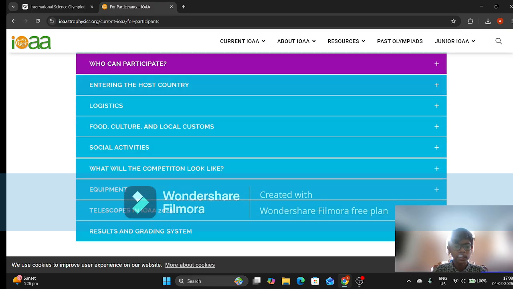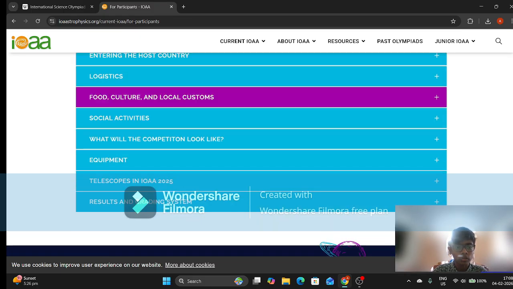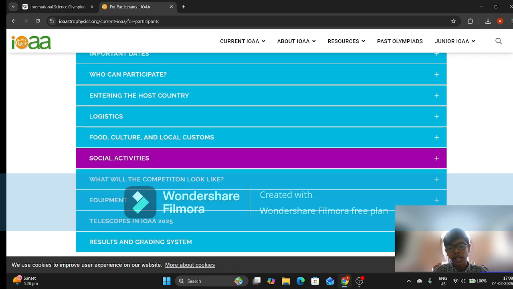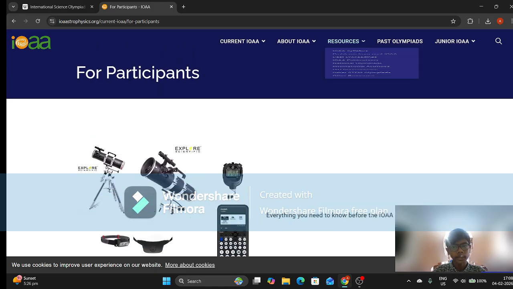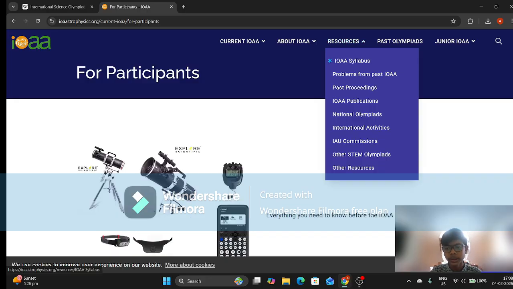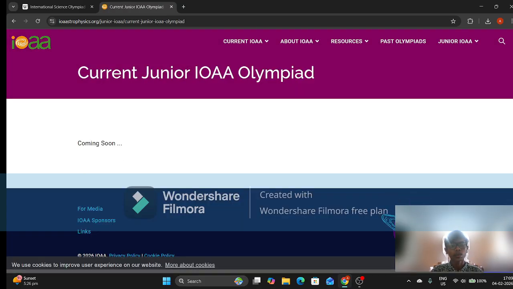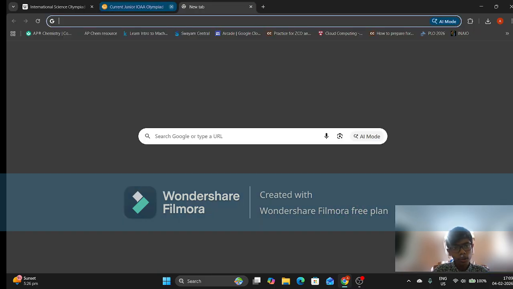Then there's logistics, schools, social activities, the results and grading systems, and the most important section, the resources. You'll find the syllabus here, as well as the problems, and other things like the National Olympiad, international activities, and other STEM Olympiads, which are not as prestigious. Also, there is something known as the Junior IOA Olympiad, which is coming soon. So make sure to keep an eye on that.